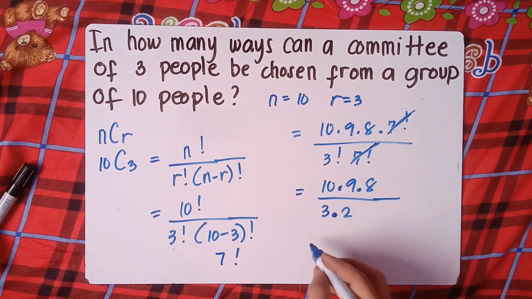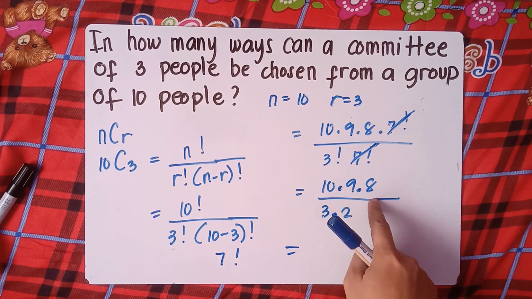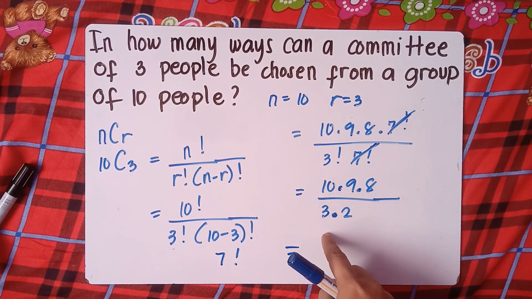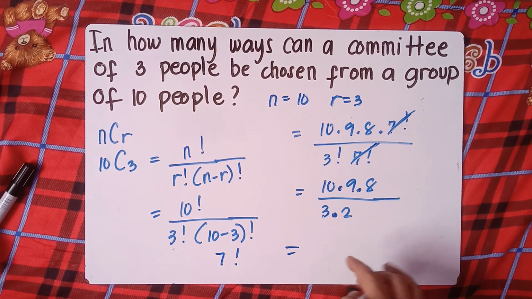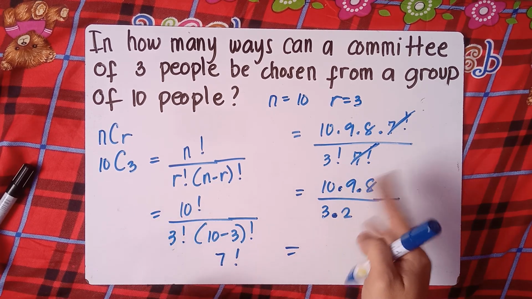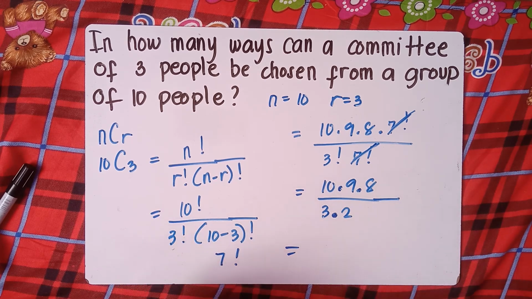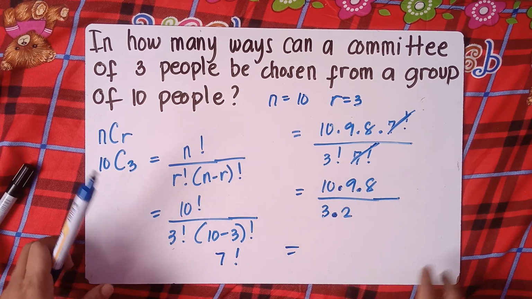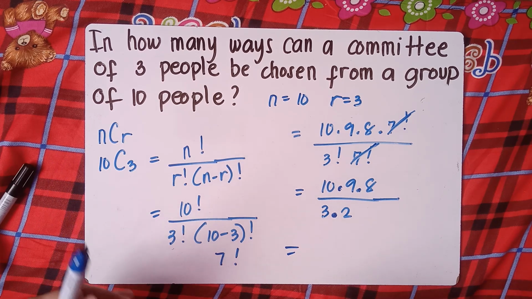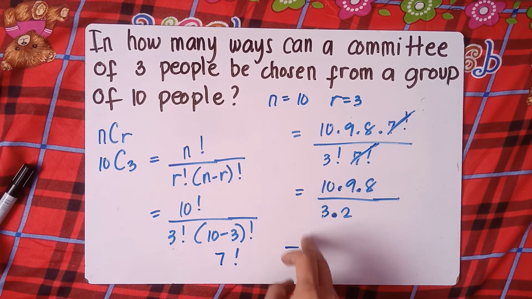Now before you multiply 10 times 9 times 8, check first, class, if they have a common factor, if you can reduce the numerator and denominator. Always get the greatest common factor of these numbers. That is very important because if the teacher will not allow you to use a calculator, it's good that you know the common factor.